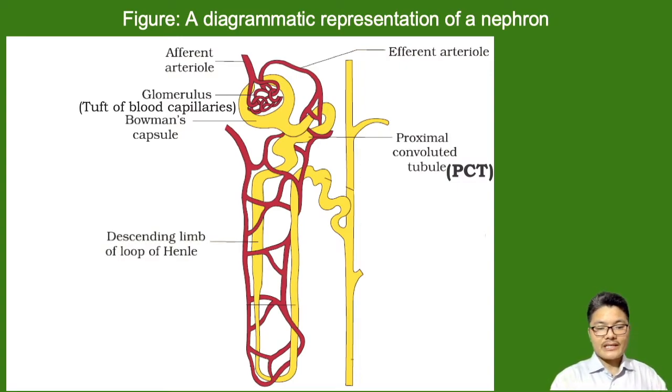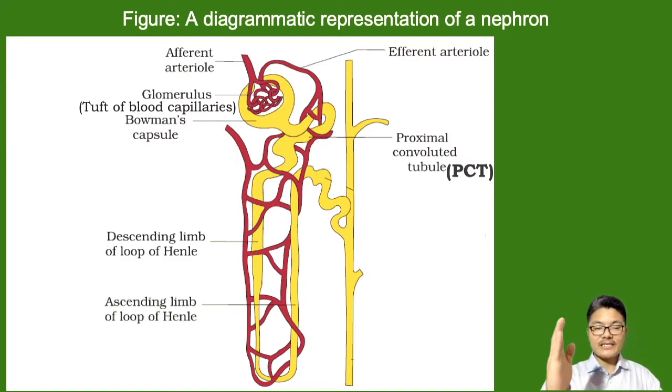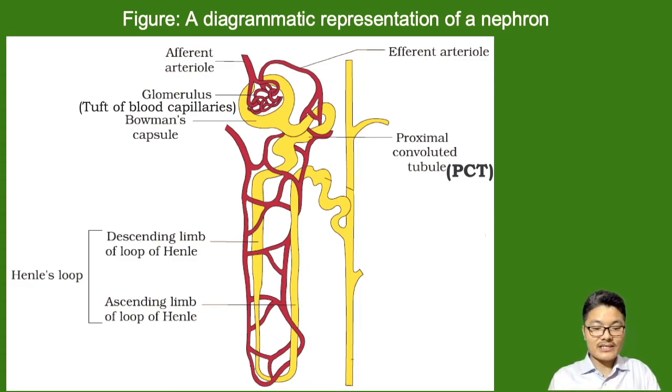Proximal convoluted tubule is then connected to the descending limb of loop of Henle. Loop of Henle is the part of the renal tubule which is mainly responsible for reabsorption of the required substances out of the renal tubule. So we have a descending limb of loop of Henle, and we do have an ascending limb. A limb which is going upward is the ascending limb, and these two limbs form Henle's loop. Henle is the scientist who first discovered this structure.